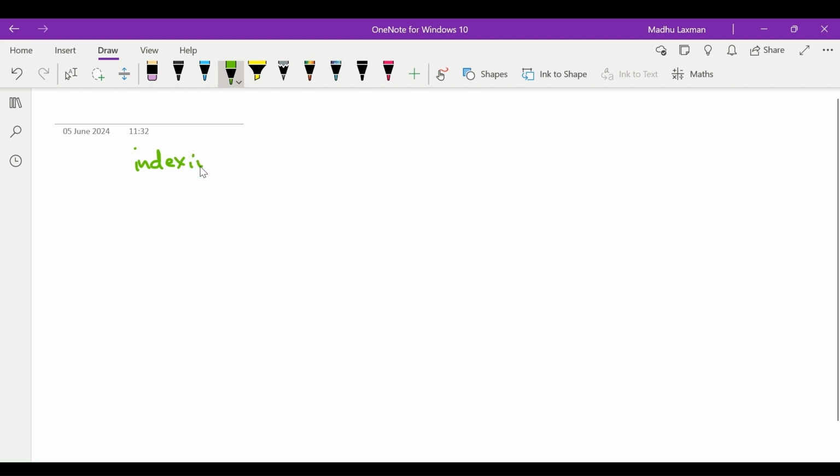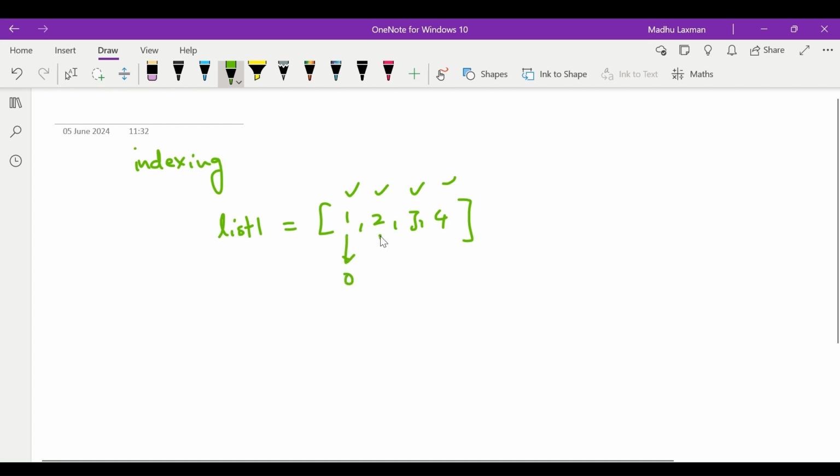Indexing in Python. Here we have list1, where list1 is equal to 1, 2, 3, 4. Whatever the elements in the list may be, the position of the elements is fixed. The position of element 1 is 0. The position of element 2 is 1. The position of element 3 is 2. The position of element 4 is 3. These are the elements, and these are their positions.